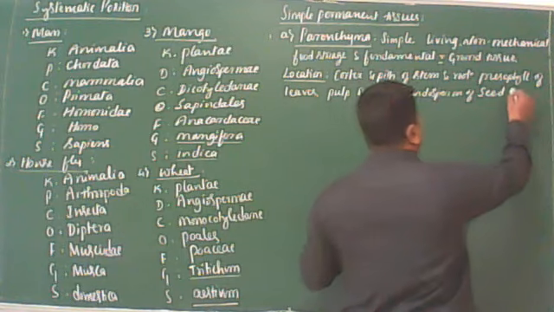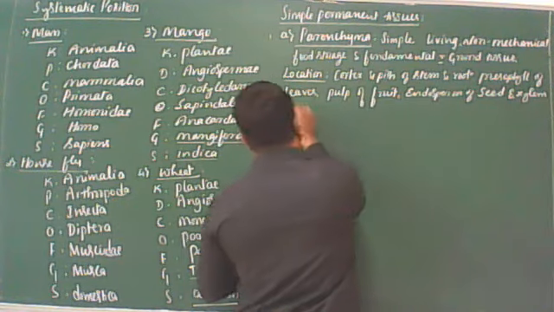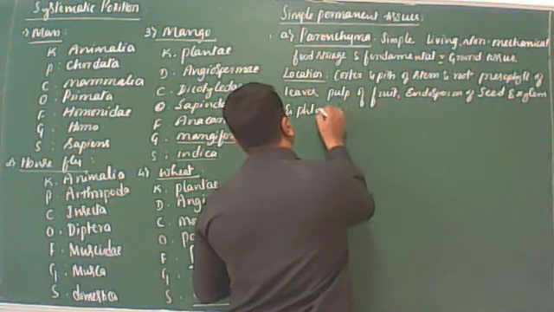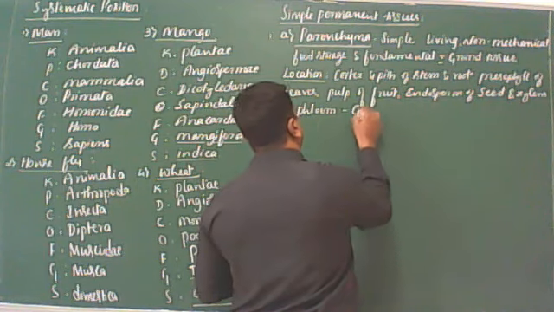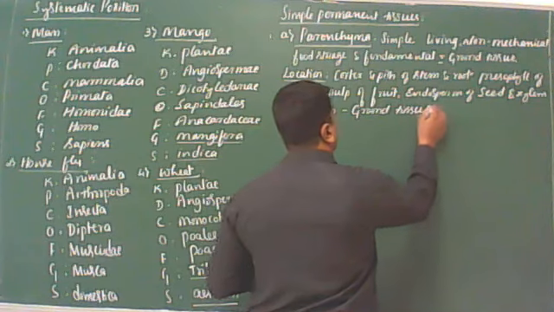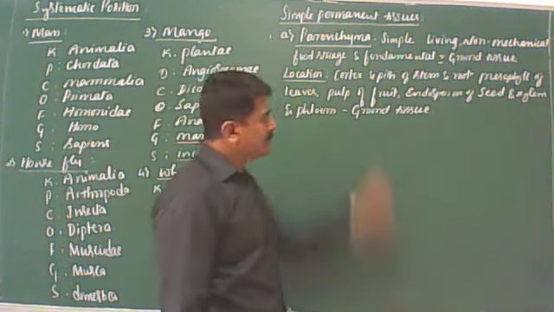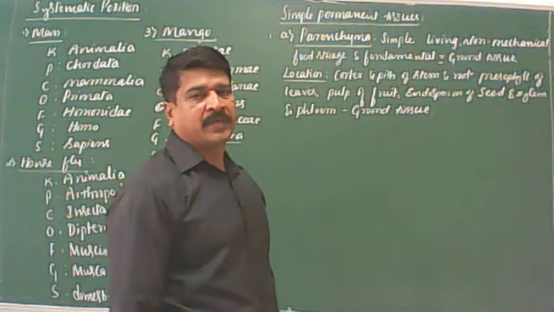As we discussed, it is also found in association with the xylem and phloem, hence it is called ground tissue. So this is the distribution and location of the parenchyma.